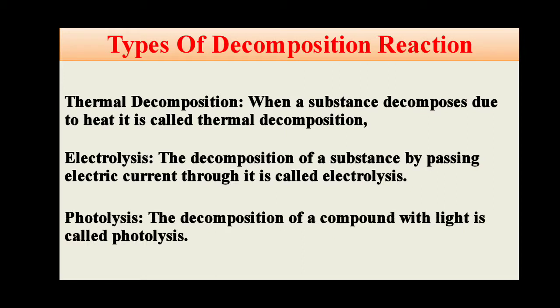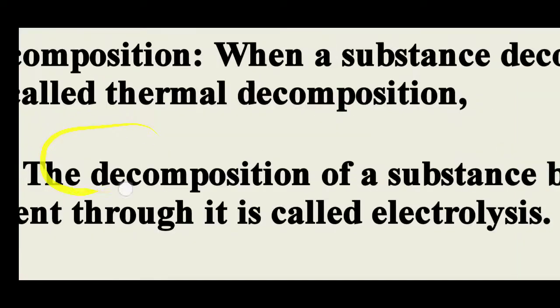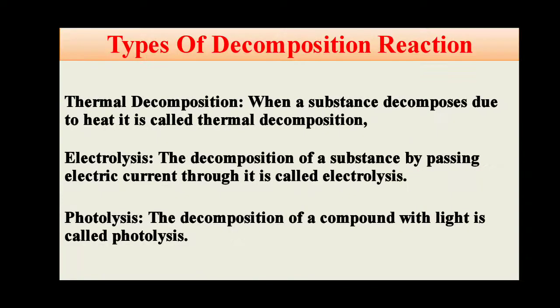And third one, photolysis. The decomposition of a compound with light is called photolysis. So these are the three types of decomposition reaction: number one, thermal decomposition; number two, electrolysis; number three, photolysis.